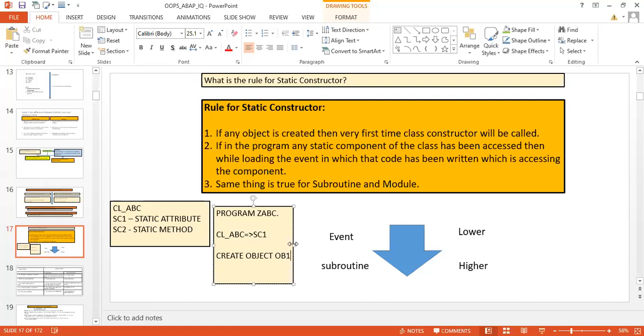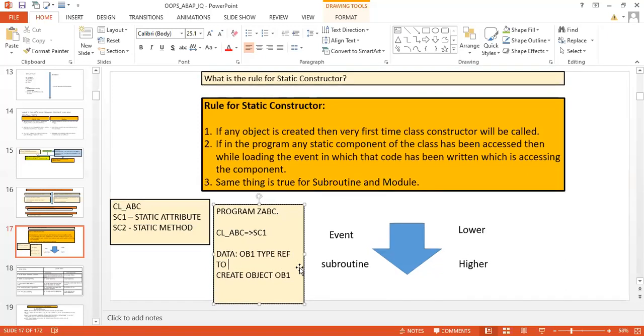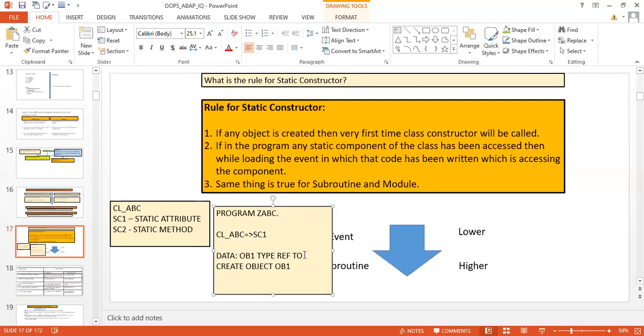Of course, before creating the object you are creating the reference, so data ob1 type ref to zibc, right? Here you are going to access the static component of this class.